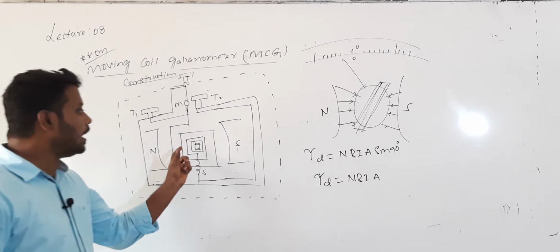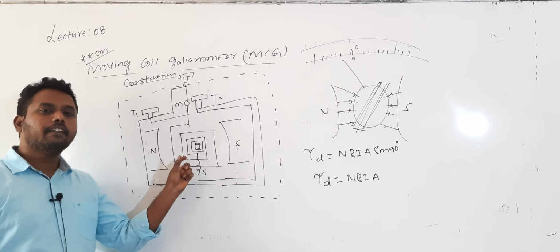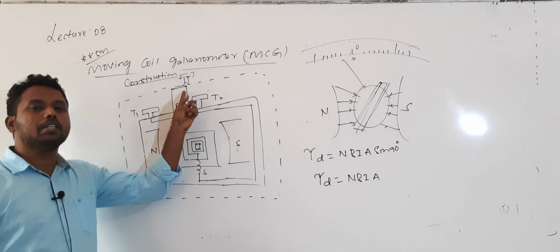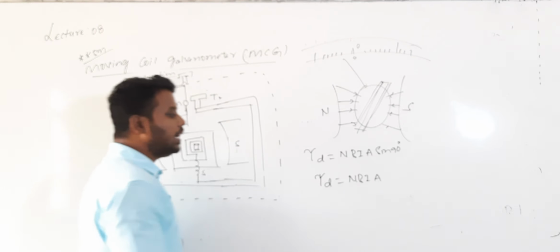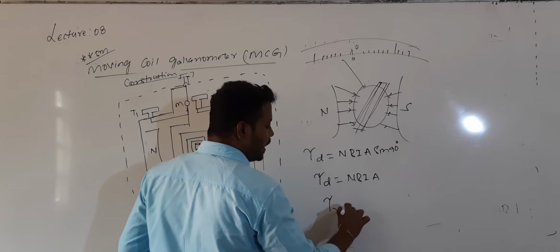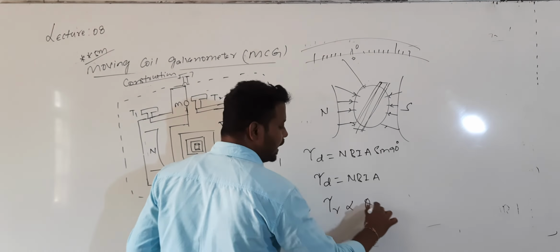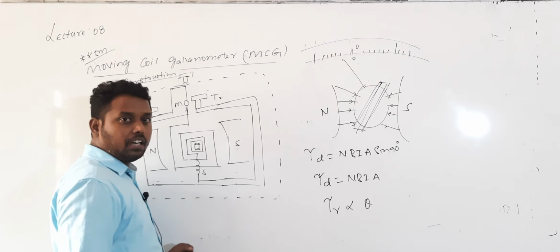Because of the deflection torque, the coil will rotate. Whenever the coil rotates, the phosphor bronze ribbon will be twisted. Because of the twisting, a restoring torque will develop. The restoring torque is directly proportional to theta, where theta is the angle of twisting.